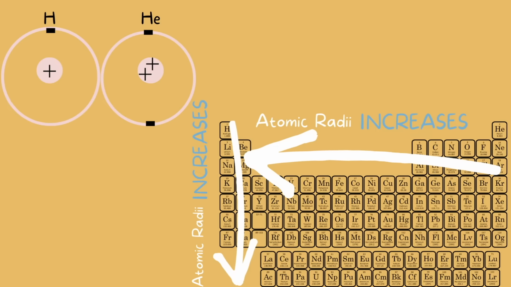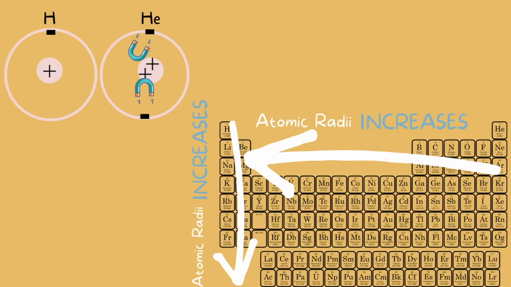Remember, we learned that the more protons an atom has, the stronger it will have a hold on the electrons. So the more protons create even more magnetic power that pulls these electrons towards the nucleus. This creates a more compact and smaller atom, versus a hydrogen atom that only has one proton, which will have less of a pull on the electron.